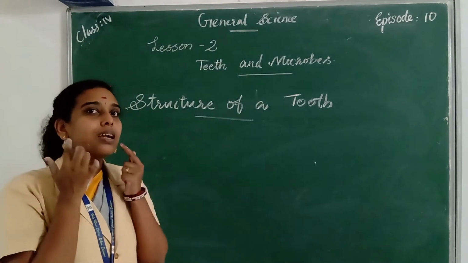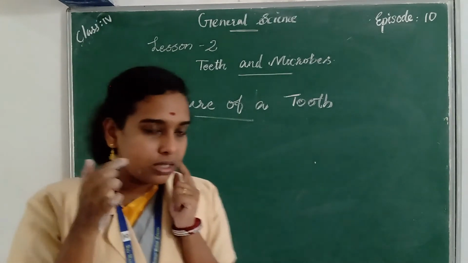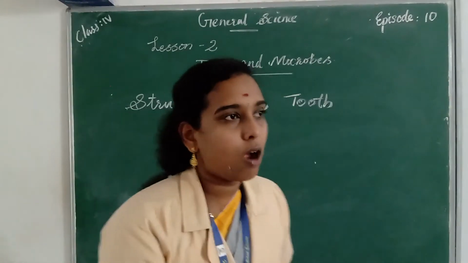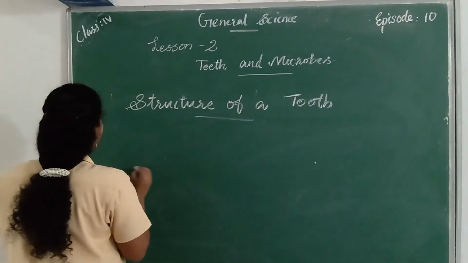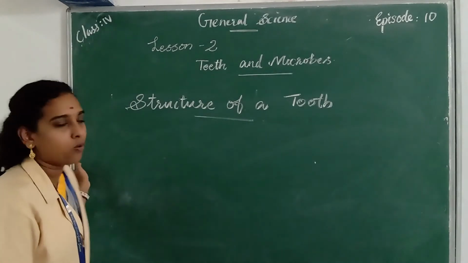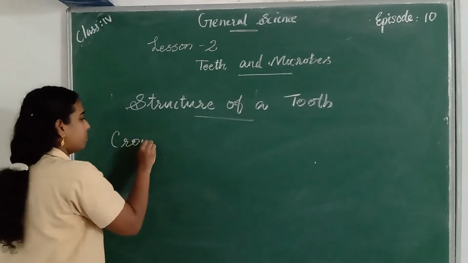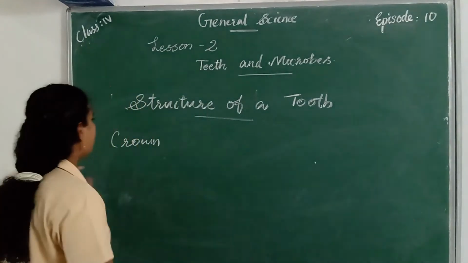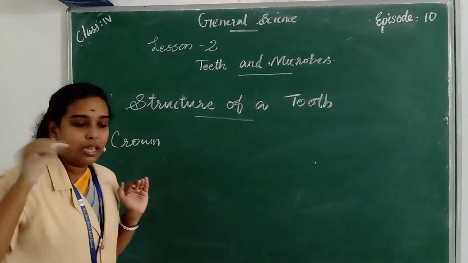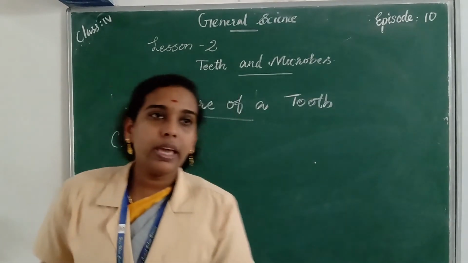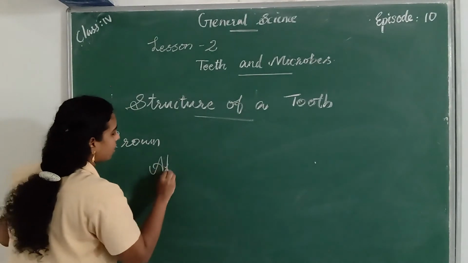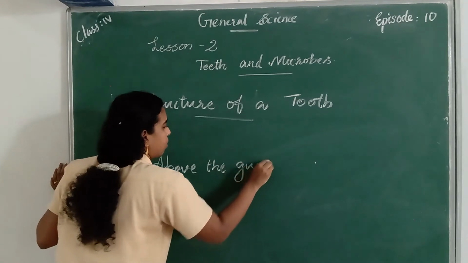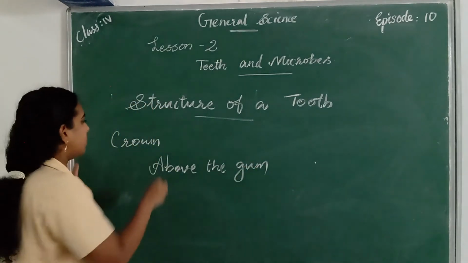All teeth are present in the gum, and the part of the tooth above the gum is called crown. So the first one is crown. The part of the tooth above the gum is called crown.